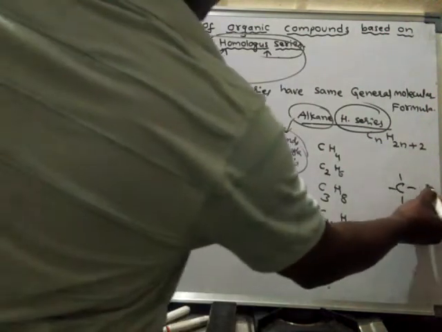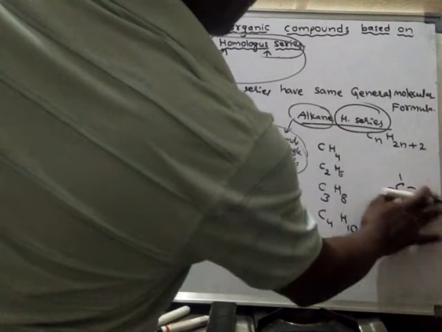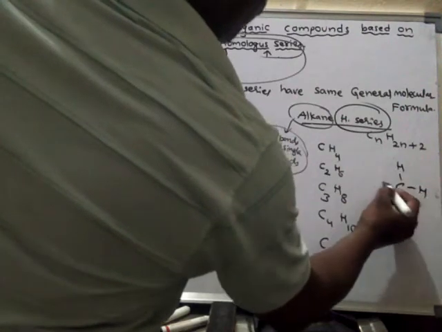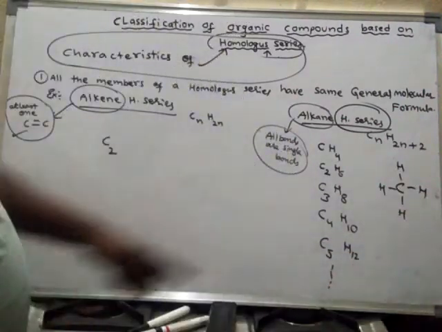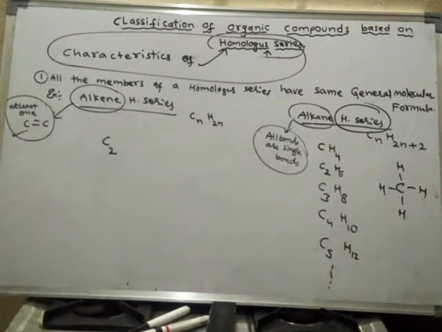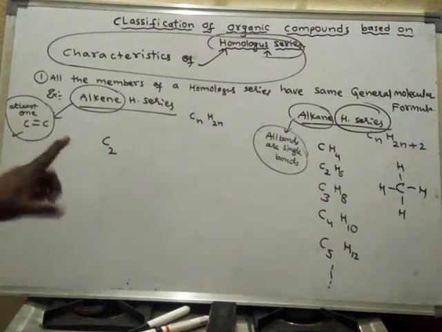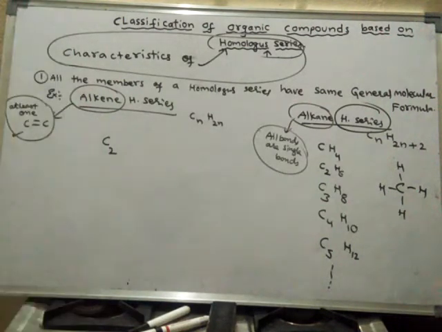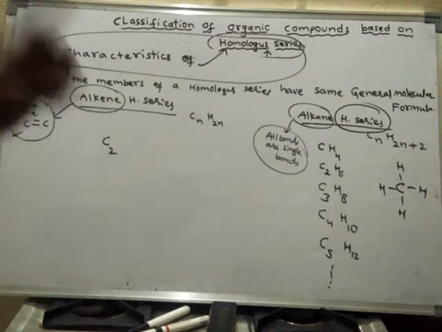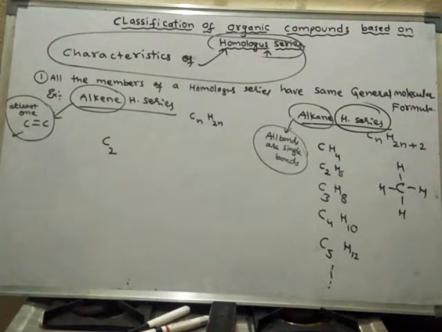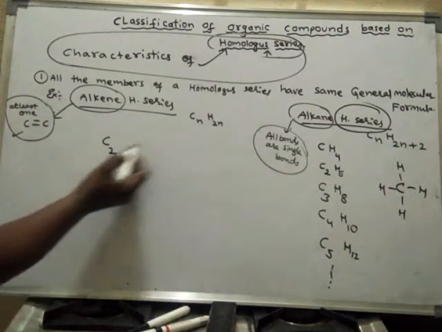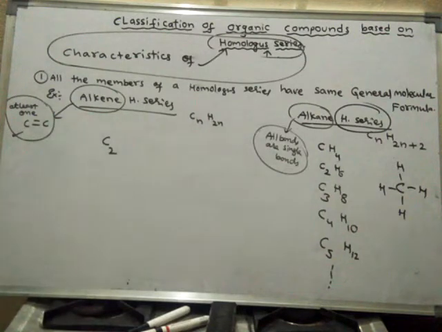So C double bond C is the first member. Compulsory, a minimum of 2 carbon atoms should be present, with a double bond between two carbon atoms. So C2 will be the minimum.